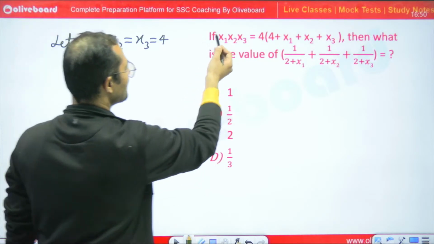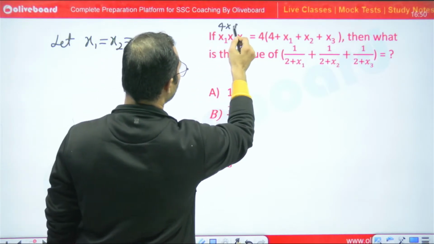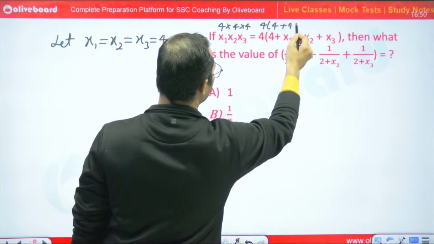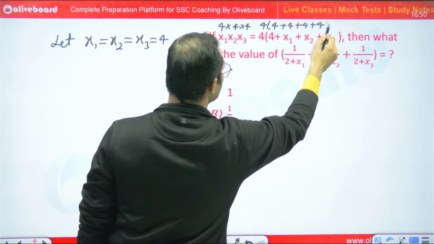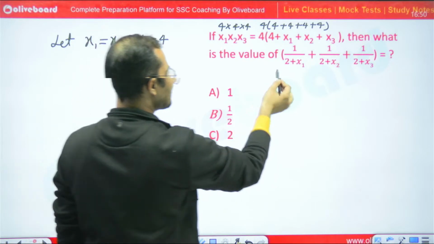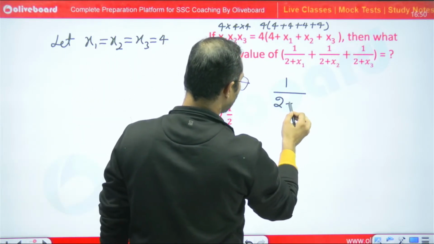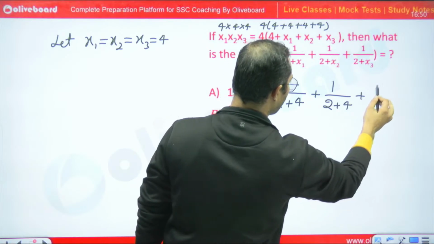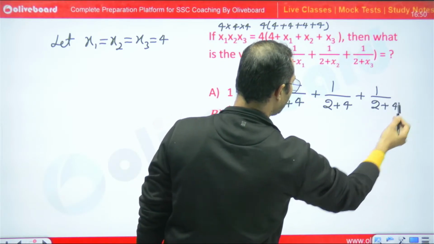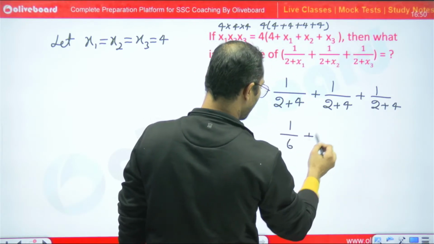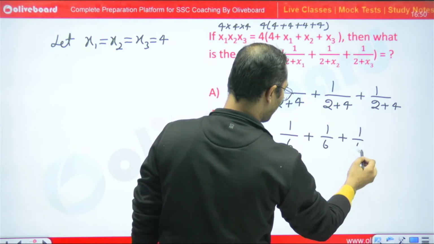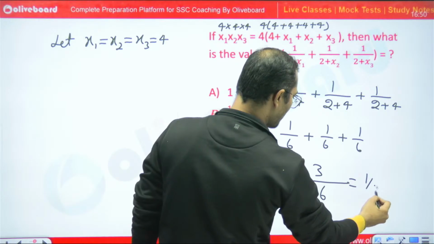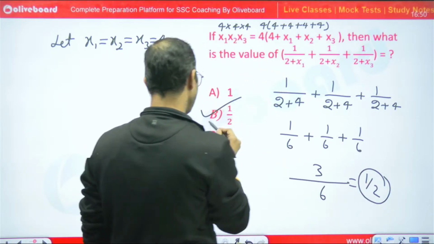See, x1 times x2 times x3 is 4 into 4 into 4, which means 64. And 4 times (4 plus 4 plus 4) is 12 into 4, satisfying. So simply I can say 1 upon 2 plus 4, plus 1 upon 2 plus 4, plus 1 upon 2 plus 4. So I will get 1 upon 6 plus 1 upon 6 plus 1 upon 6. 6 is the LCM, so 1 plus 1 plus 1 is 3 upon 6. So 1 by 2 is the right answer. Very good. B part is the right answer.